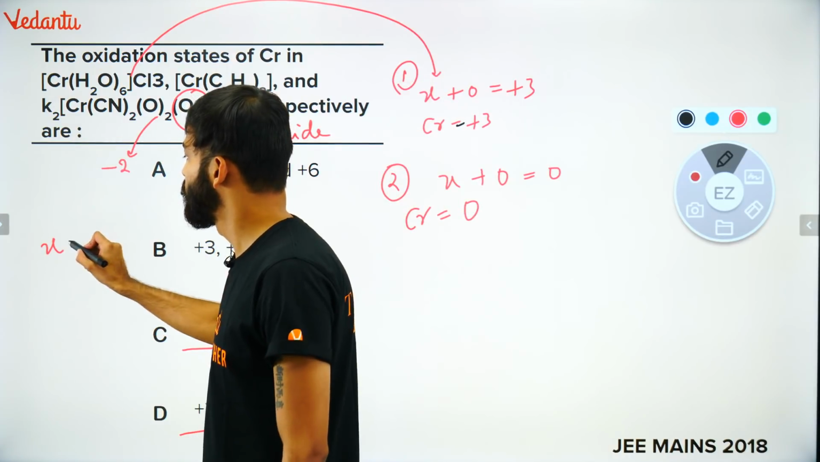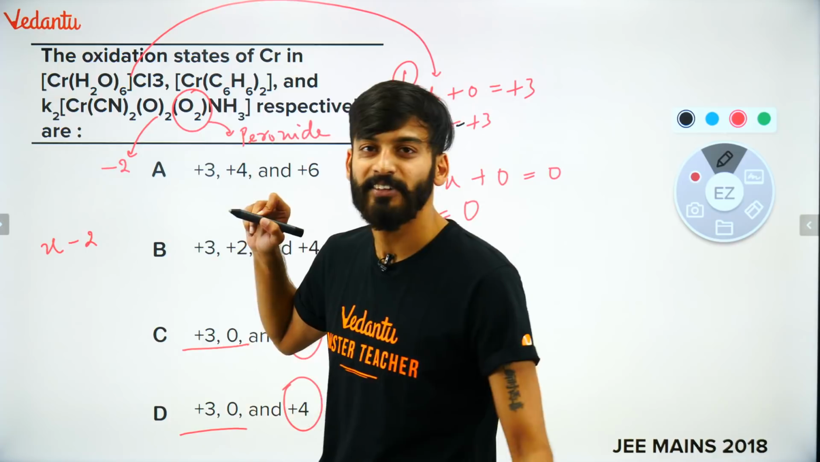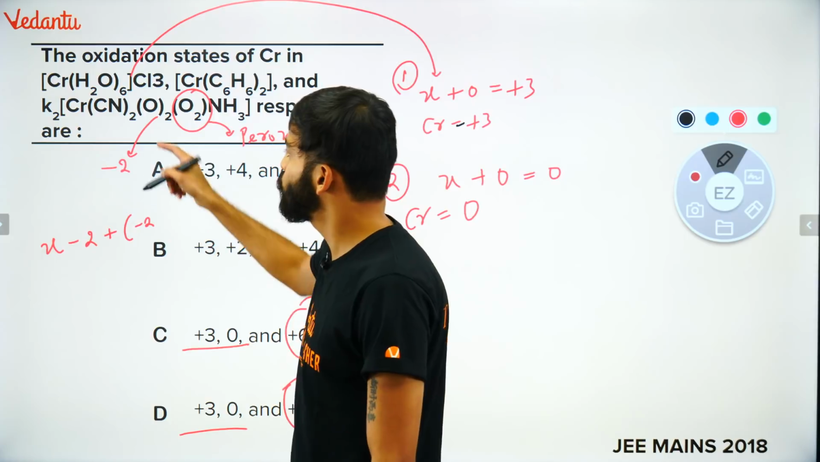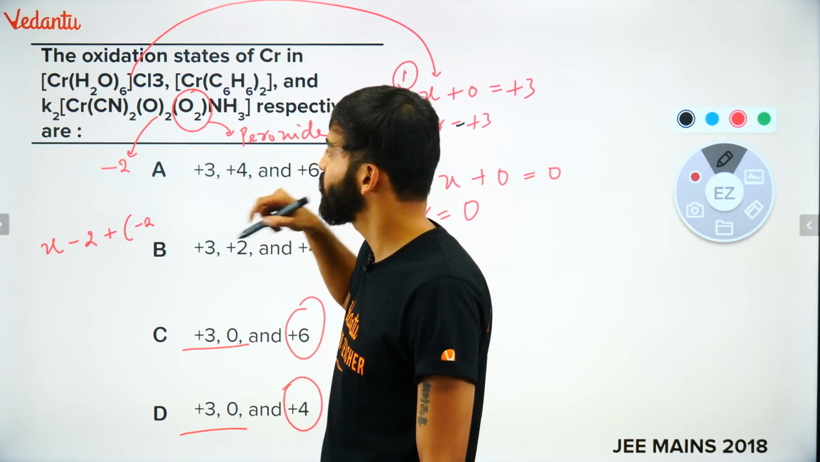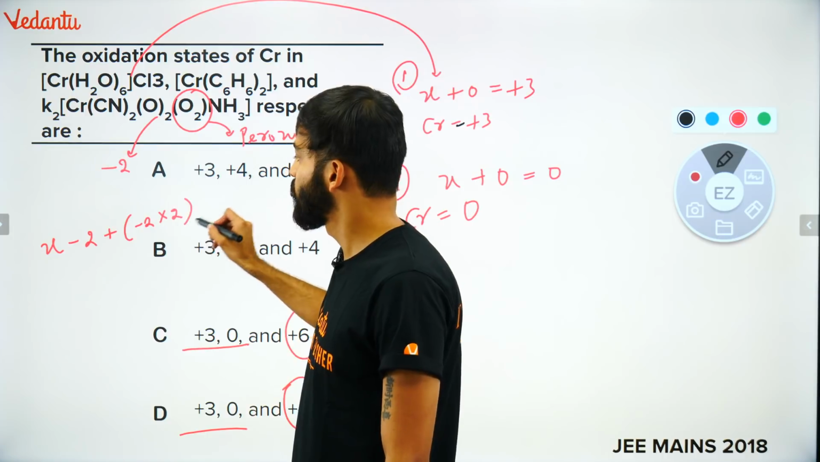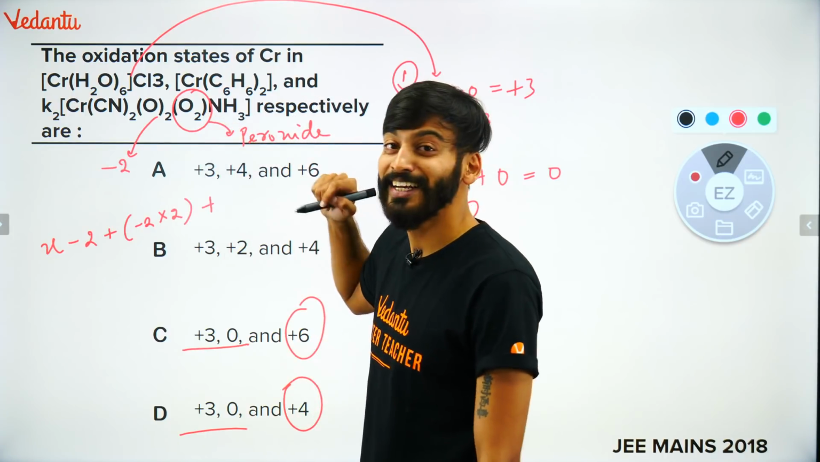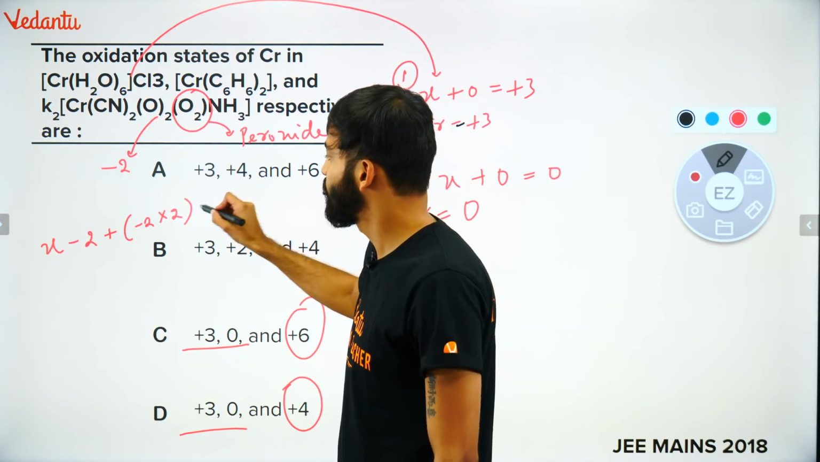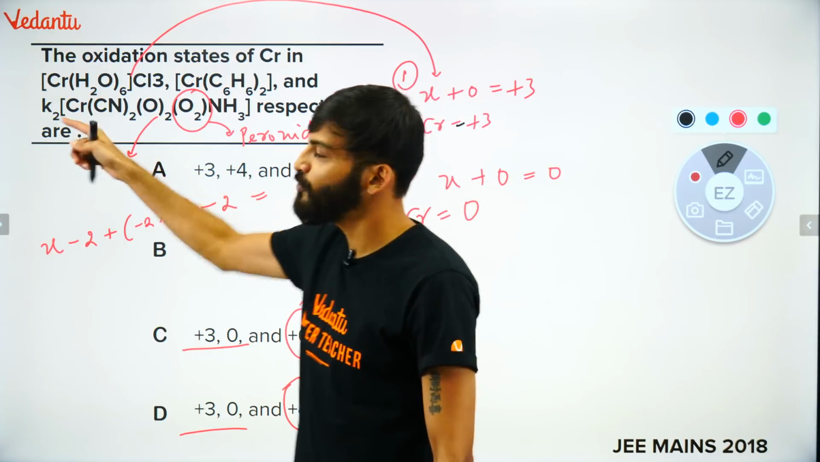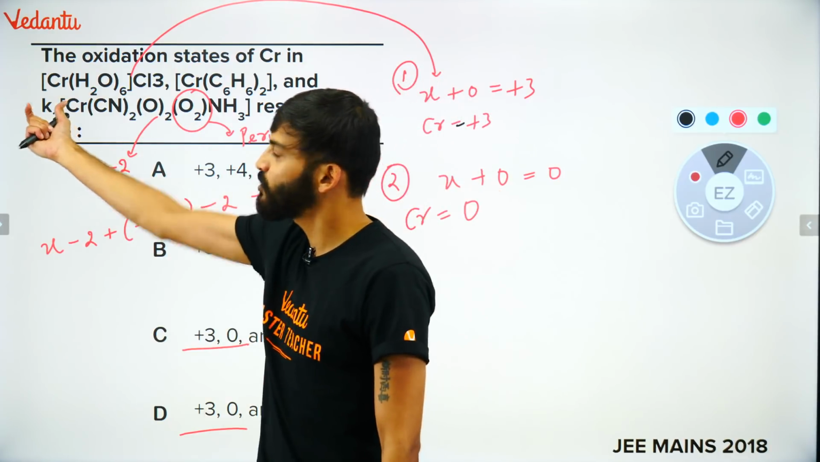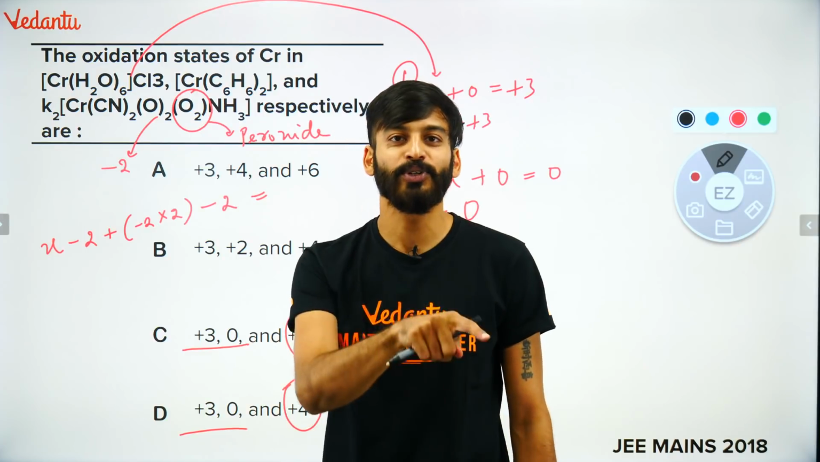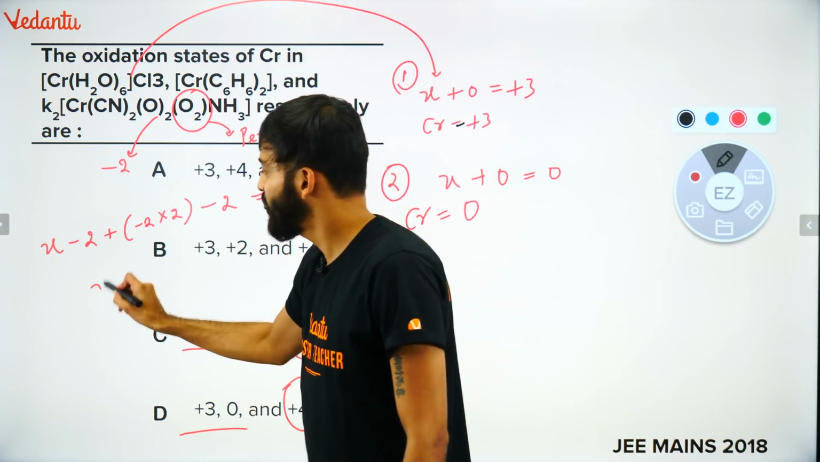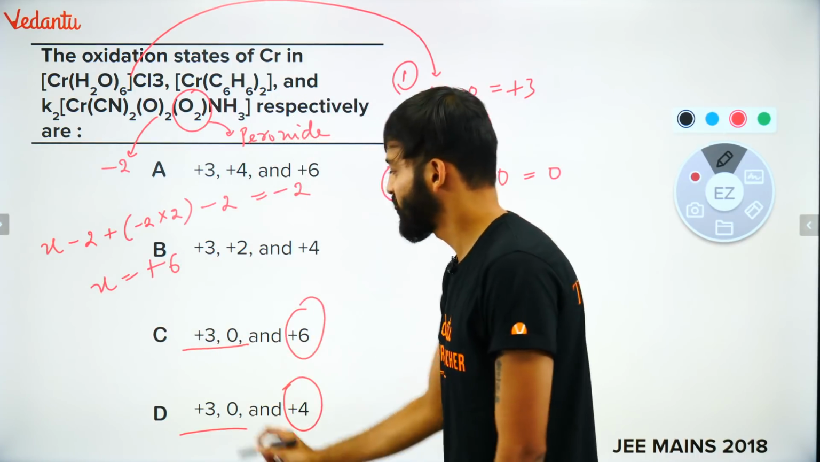So check this out. X from chromium. Cyanide is a negative ligand, -1 into 2, so -2. Plus oxygen is -2, how many times oxygen is there? 2 times. Plus peroxide is -2, and how many peroxides are there? 1. So -2. What is the overall charge? If potassium is outside, 2 potassium is there, overall complex is neutral. It means the complex must have -2 charge on it. So from here, X will become plus 6. So answer is C option.